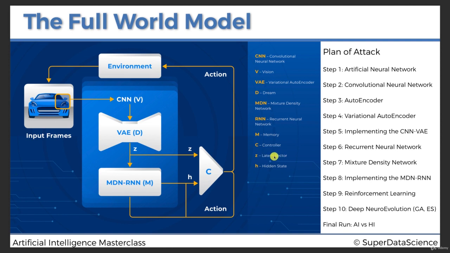And then from the latent vector, the VAE will reconstruct the images as in a dream. That's why this whole VAE part of the full world model corresponds to the dream.